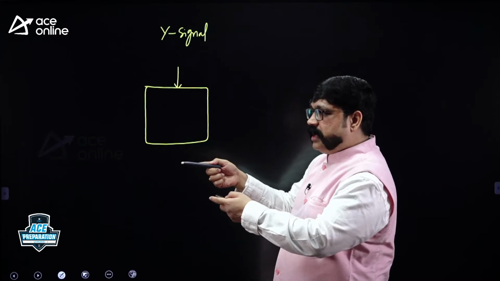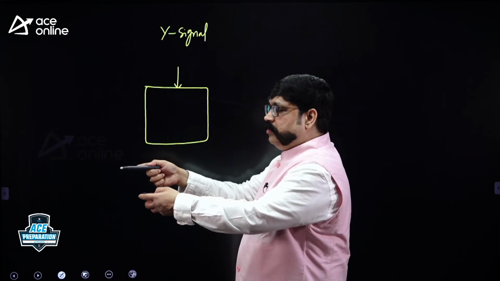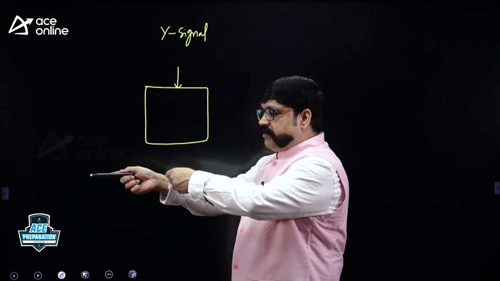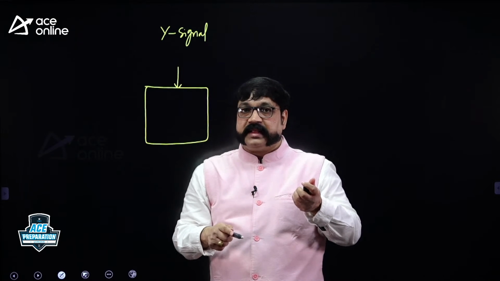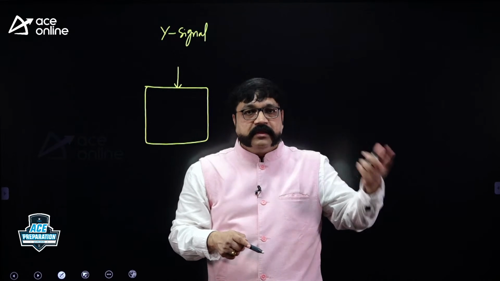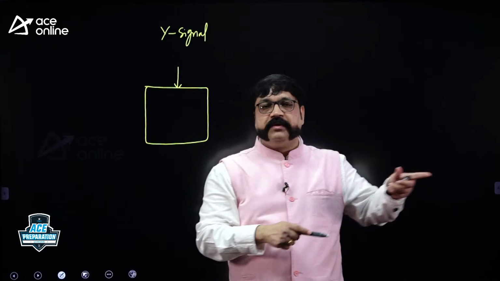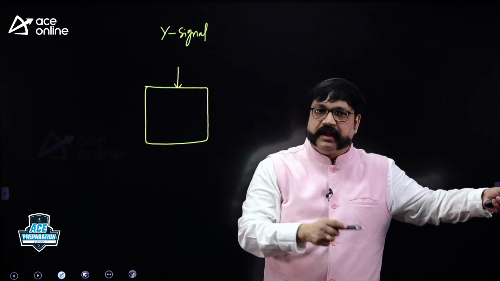You connect your CRO, that is your measuring instrument, into the circuit under test with the help of the probe. Whatever signal is sensed by the probe will be transmitted via cable. And the other side of the cable, as you did in the lab, you connected to the channel input of the CRO. There will be a vertical amplifier that receives that incoming unknown signal, propagated via the vertical amplifier, then goes to the delay line, it gets delayed, right?